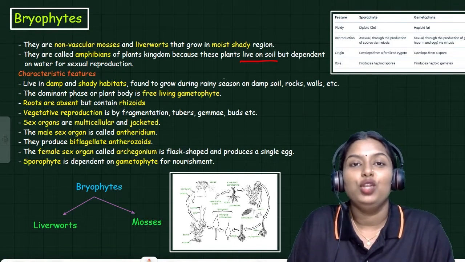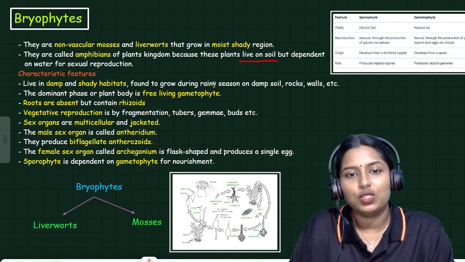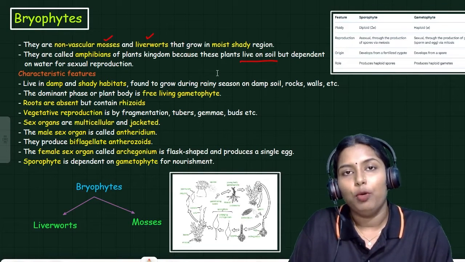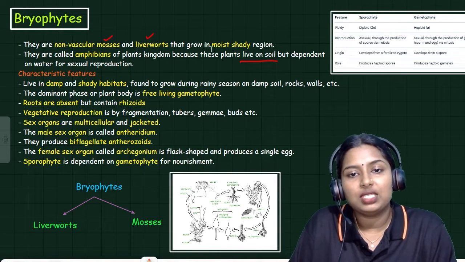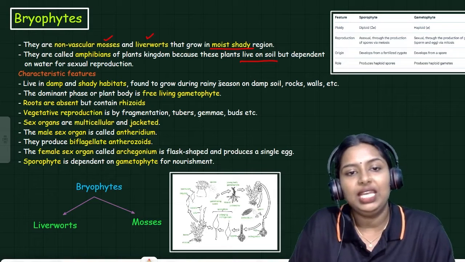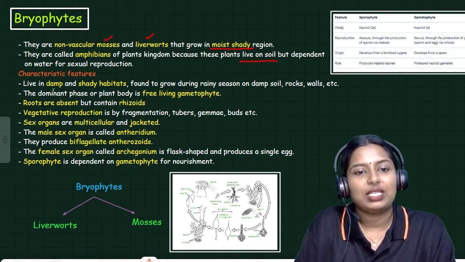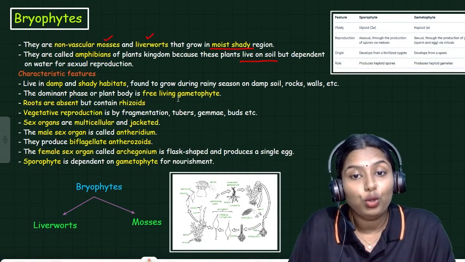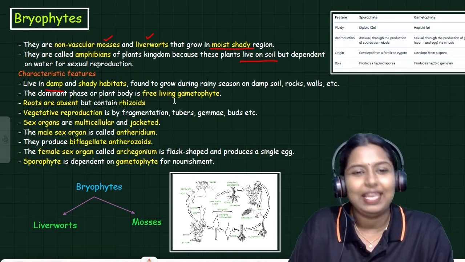Bryophytes are non-vascular. Vascular tissues are absent in bryophytes. Liverworts and mosses are the different types of bryophytes. Mostly, bryophytes live in moist, shady regions. Clear? They are present in damp, shady habitats, found to grow during the rainy season on damp soil, rocks, walls, etc.